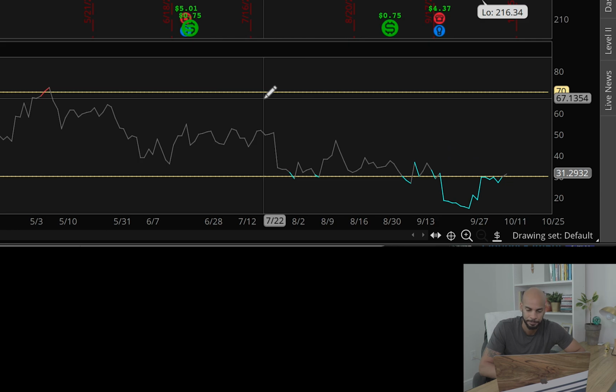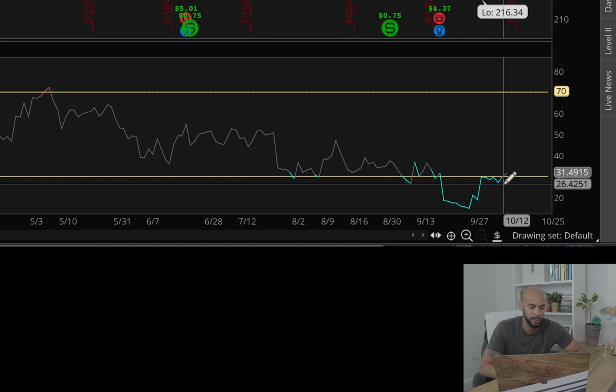So as you know, anything above 70 is considered overbought. Anything below 30 is considered oversold. I like to buy in areas that are oversold if it's a good company and has good technicals.